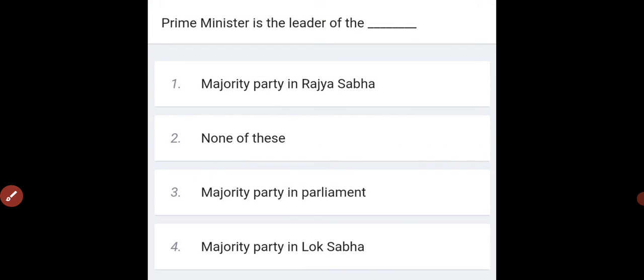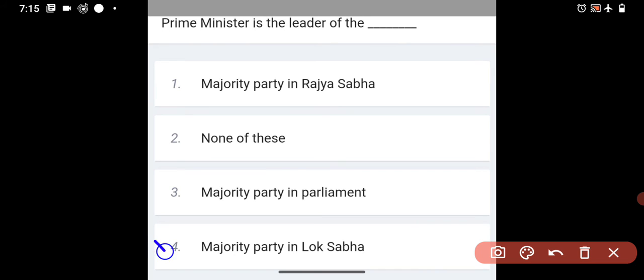The Prime Minister is the leader of the, options are: majority party in Rajya Sabha, none of these, majority party in Parliament, majority party in Lok Sabha. If the word leader comes in the question, we can say the majority party in Lok Sabha. If the word leader is not in the question, then the Prime Minister may be a member of either the Lok Sabha or the Rajya Sabha.